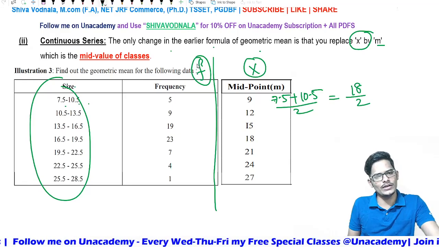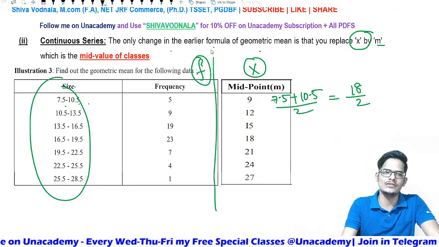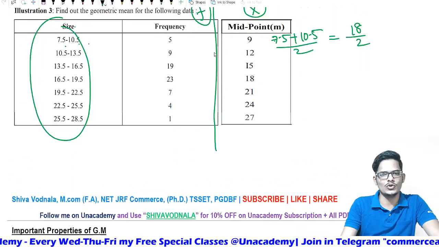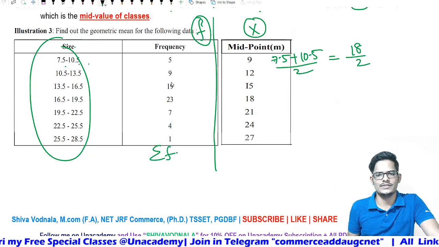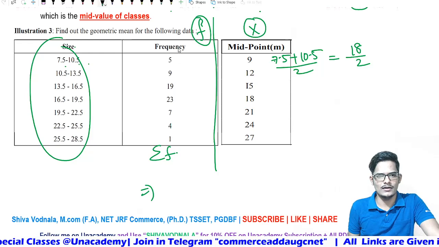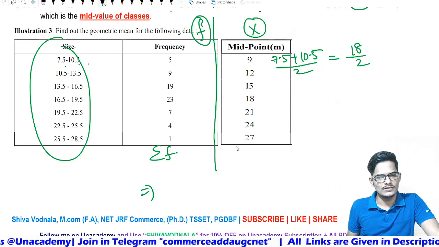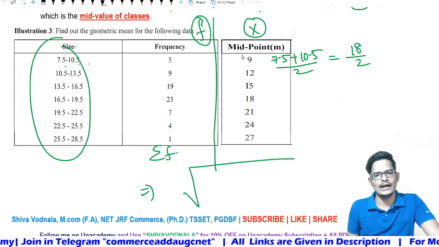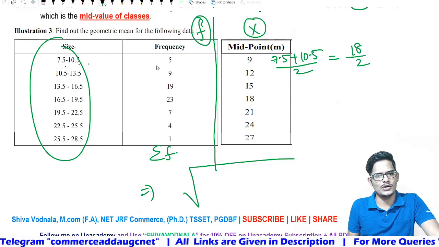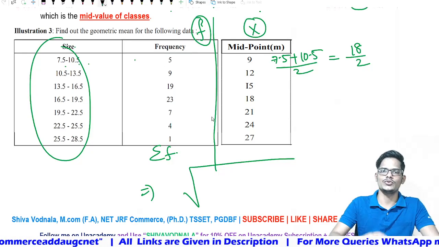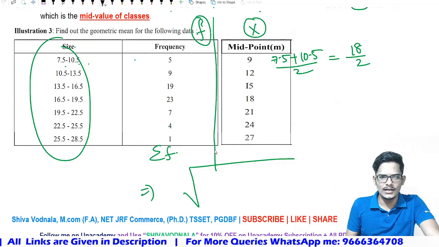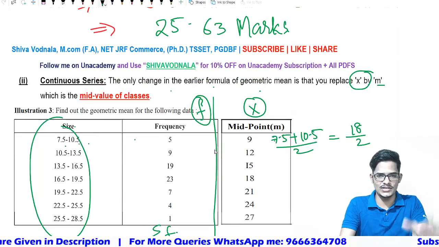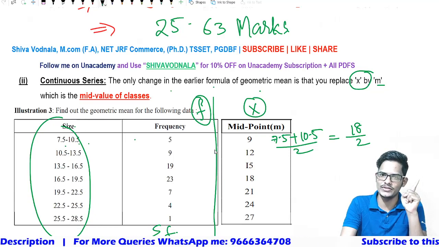We know what you need to do. When x and f are available, it is the same as discrete. The nth root, that is sigma f, the total frequency, you can easily identify, that frequency under root and x power f. You need to do the multiplication in the same way. I hope you understood how to calculate it, right? This is the continuous series. For the continuous series, we should identify the midpoint value.